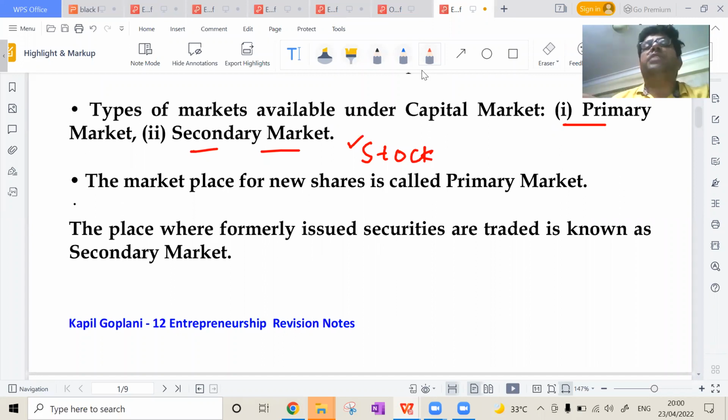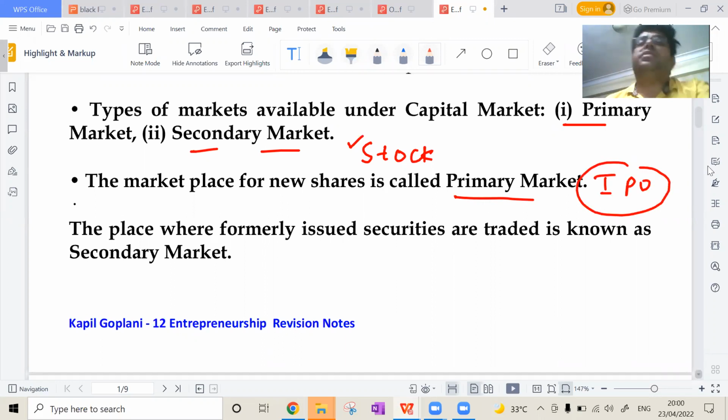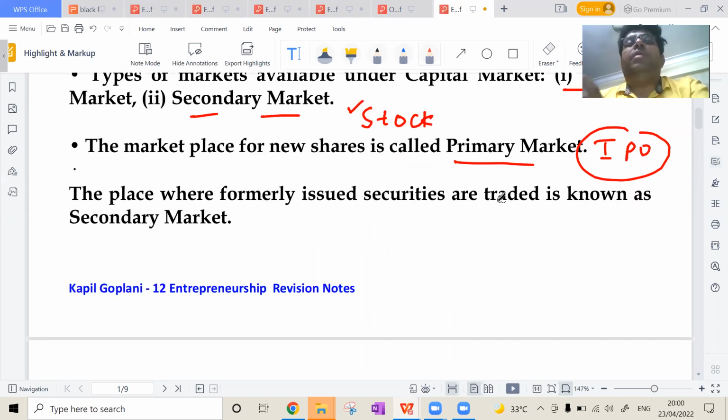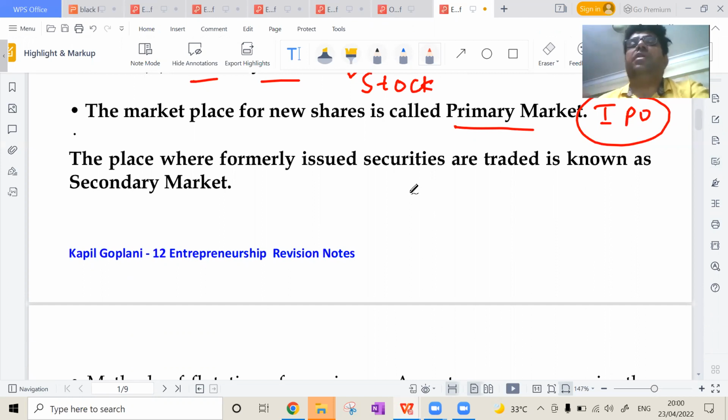Now, the marketplace for new shares is called the primary market. When I issue for the first time, that is an IPO, initial public offer. Many students are also asking me whether the whole process of the initial public offer is in the course. Absolutely, it is. Many times the examiner can ask what is an IPO, what is a prospectus, anything. So you have to read that whole IPO process given in the book as well. Now, the place where formally issued securities are traded is the secondary market.